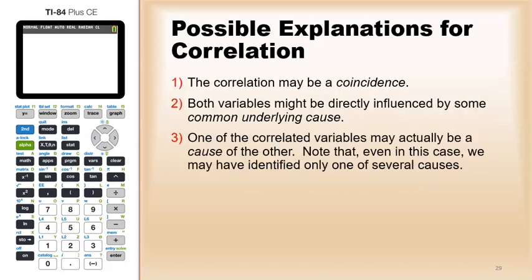So anyway, there are three possible explanations when you see a correlation. It could just be that the correlation is a coincidence. I mean, there are millions upon millions of variables out there. Just by random chance, some of them will look correlated. In fact, many of them will. Another explanation is that both variables might be directly influenced by some common underlying cause. That is, there's a third variable that's causing what you're seeing. Or it could be that one of your variables is causing the other. But even in the case where you can talk about causation, it may be just one of several causes.